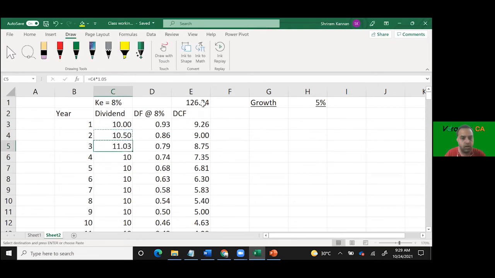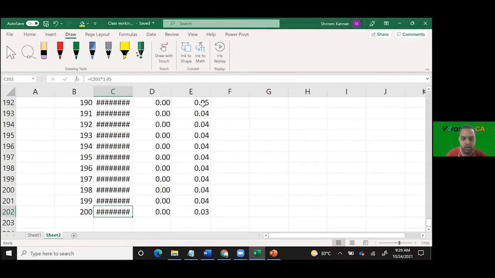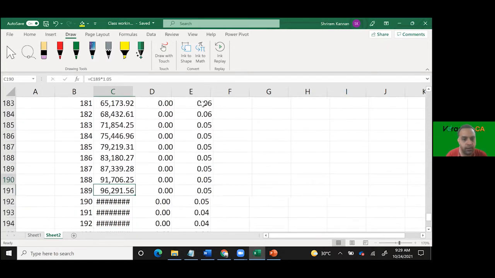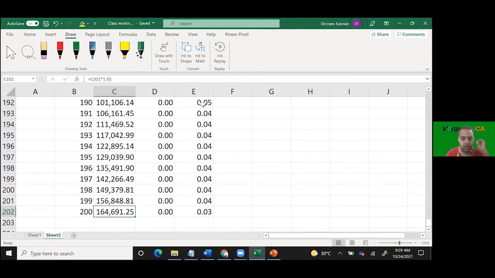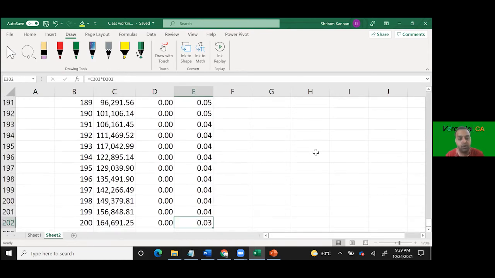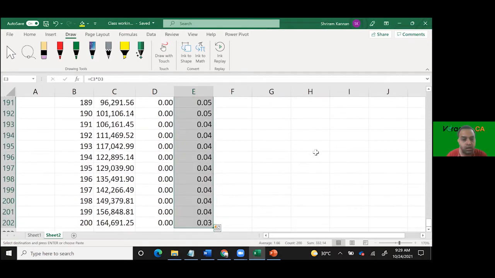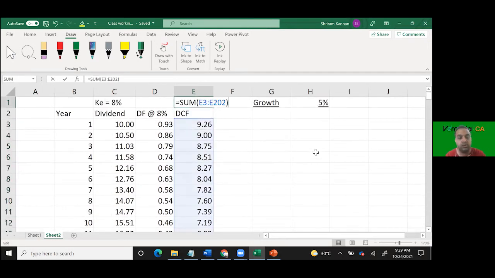I am applying this 5% growth throughout. So for 200 years, this is the dividend that I am getting, and every year I am discounting it at the same 8%. The discounted cash flow is this, and my value is 332.14.